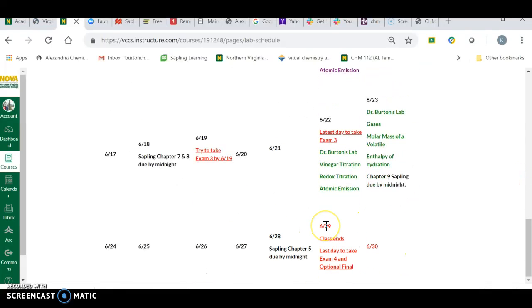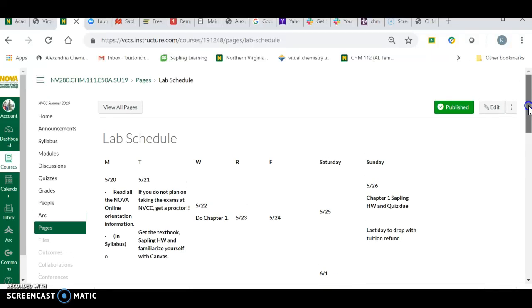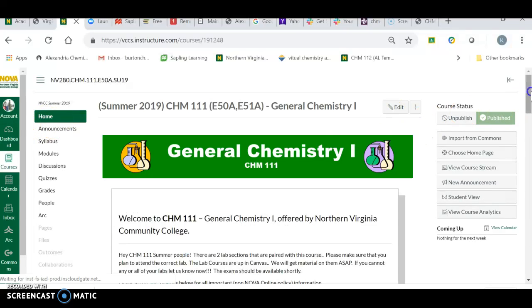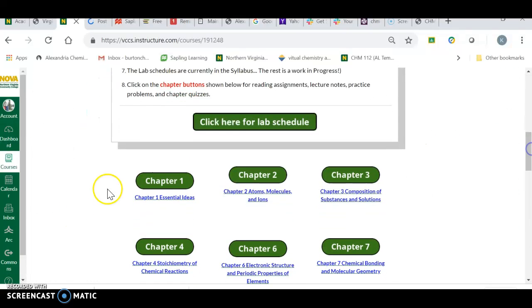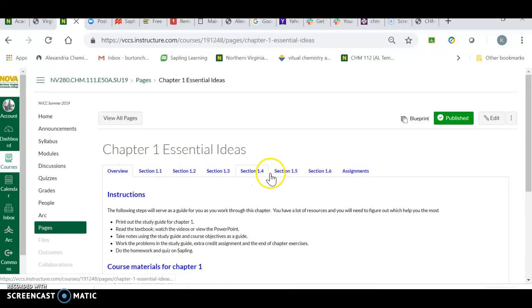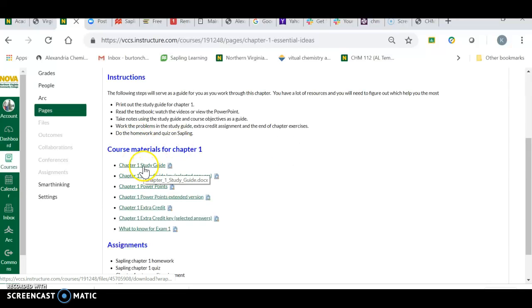Clearly, the course ends on the 29th, so it's the last day to take anything, including the optional final, and you can take both of those the same day. So back to the homepage. All the material that you need is on the homepage and is in these chapters. So if you click here on Essential Ideas, Chapter 1, it tells you what sections we're going to be covering. It goes down here and it gives you all the course material.